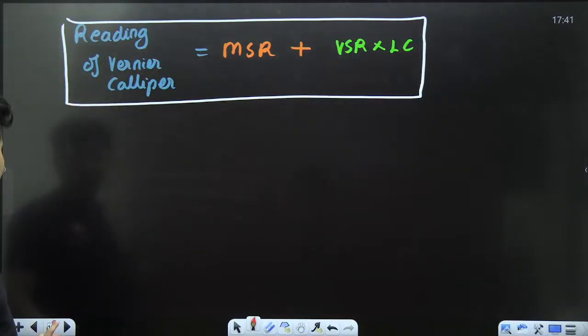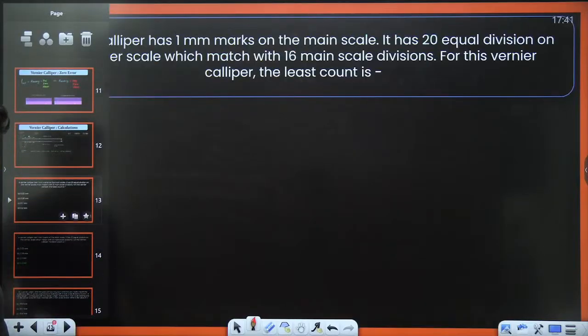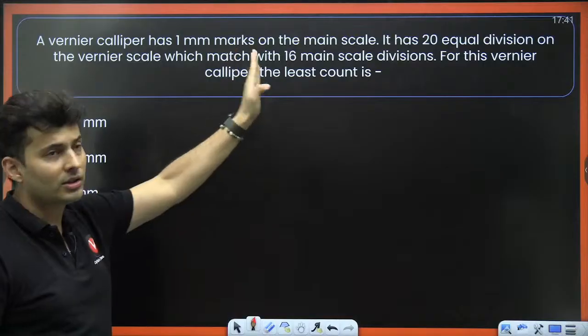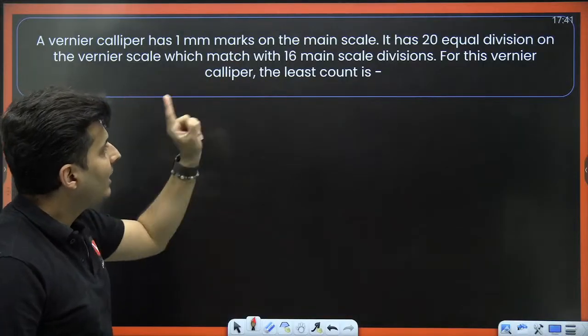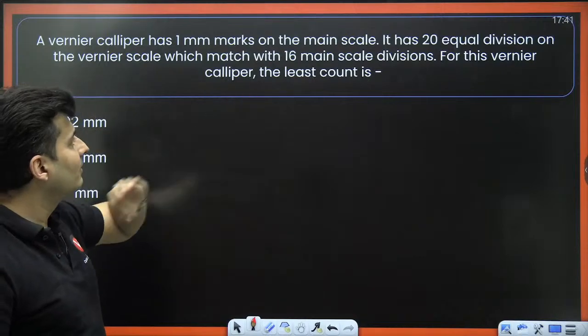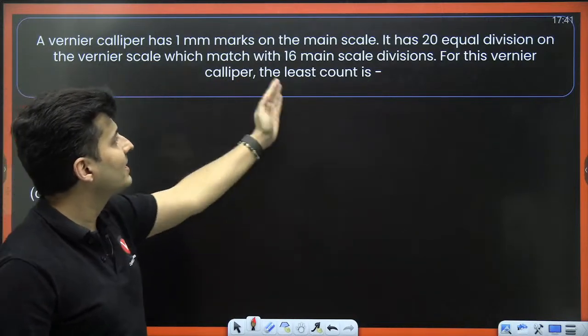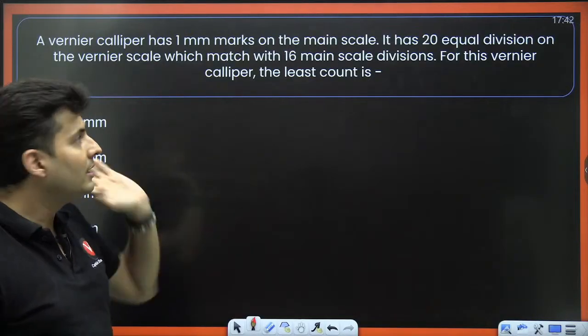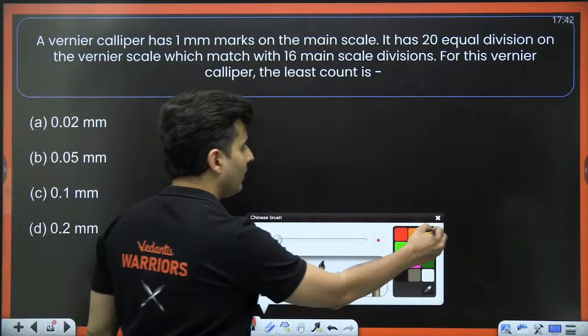Okay, so I think it's a good time we solve some questions based out of this. A vernier caliper has 1 millimeter marks on the main scale. It has 20 equal divisions on the vernier scale, which match with 16 main scale divisions. For this caliper, what is the least count? Okay, let's try to do this question.